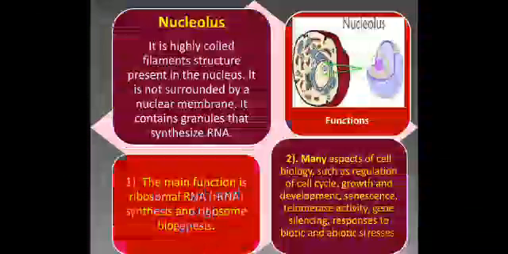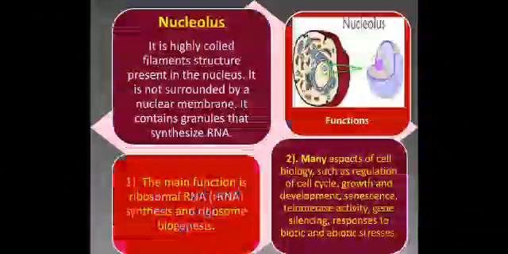The next slide shows the nucleolus. The nucleolus is a highly coiled filament structure present in the nucleus. It is not surrounded by a nuclear membrane. It contains granules that synthesize RNA. Discuss the functions of the nucleolus.